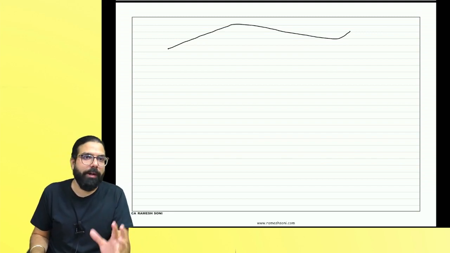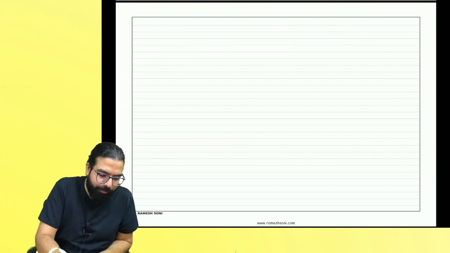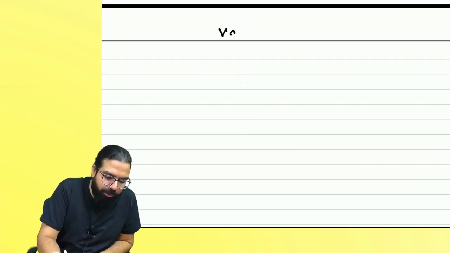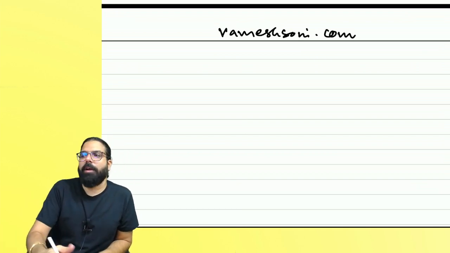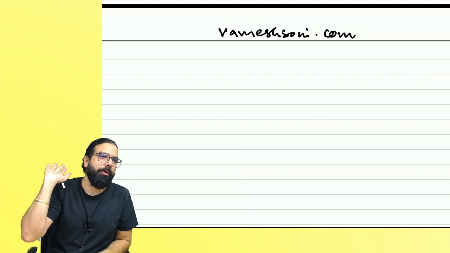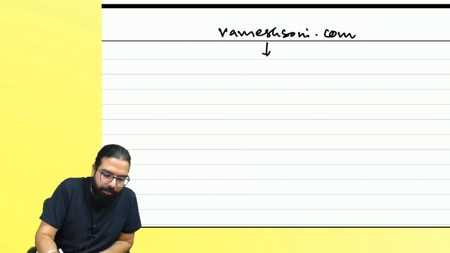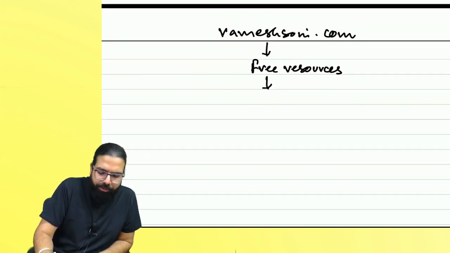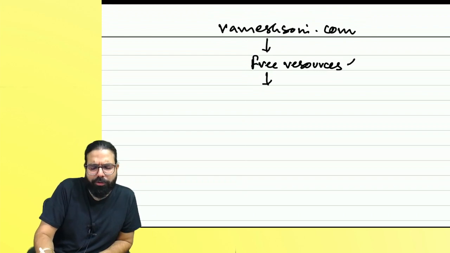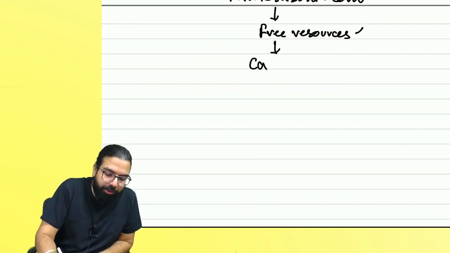Sir, how will it be provided? I'll give you one place where you have to go. You go to rameshsoni.com. After every chapter gets over, that chapter's classroom notes I'll upload. Okay, everyone. At rameshsoni.com, you go to free resources. One free resources tab will be there. In free resources, you go to CA Final, November 23 or May 24 folder.